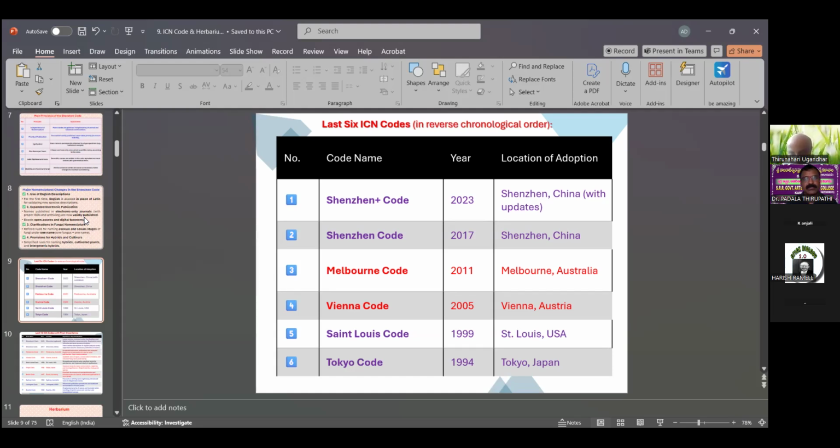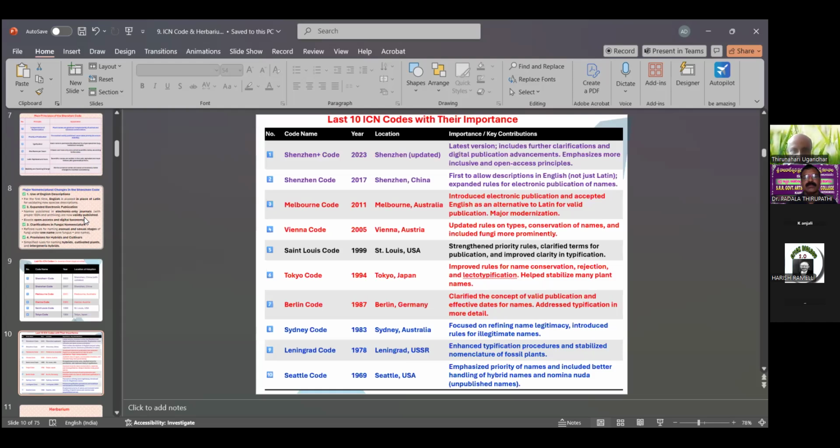After the 6, now the last 10 ICN codes and their importance. The present code is the Shenzhen Code 2023, which is also the latest version; it includes further clarifications and digital publication advancements, and emphasizes being more inclusive and open access.